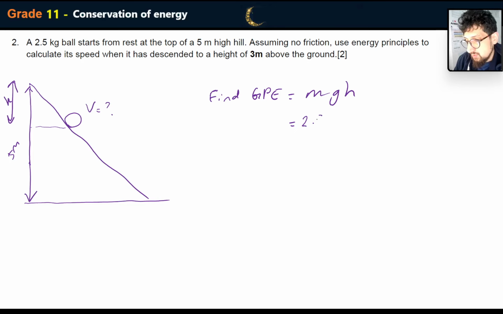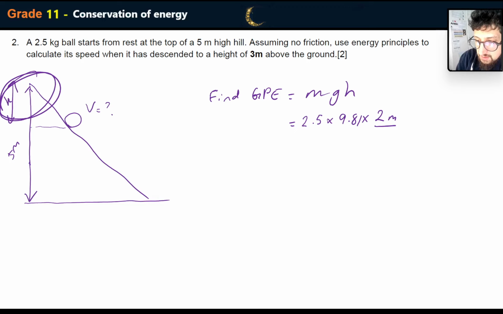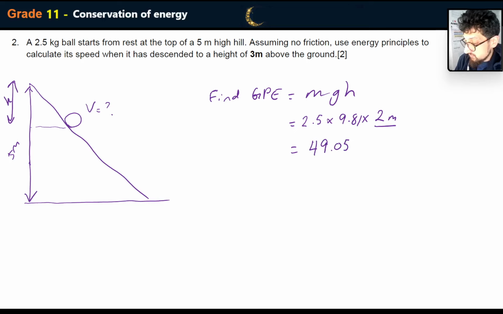So that's going to be 2.5 multiplied by 9.81 multiplied by 2 meters, because we're looking at this height here. So that's going to be 2.5 times 9.81 times 2. It's going to be 49.05. It's always a good idea not to round at this stage. We only round at the end. So now we find velocity. Find v, which is going to be, so first of all, KE equals GPE.